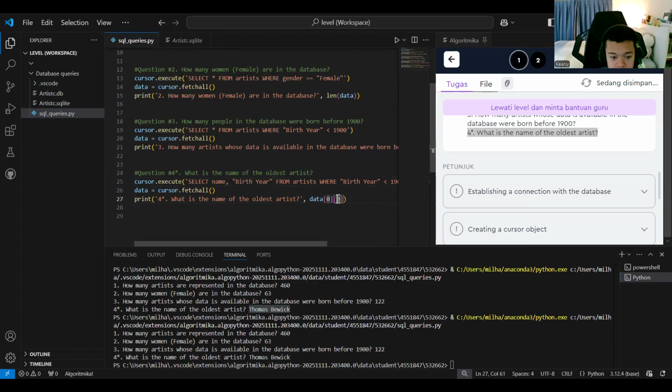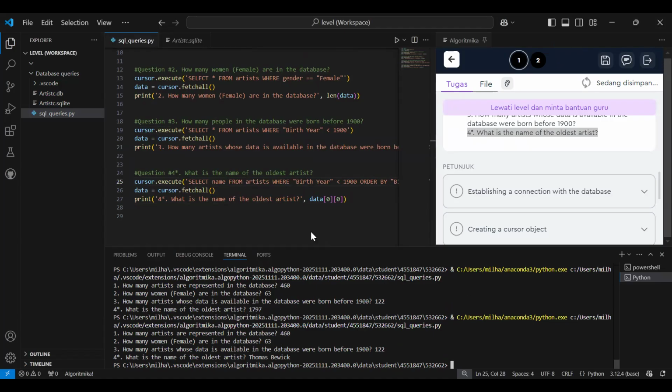Okay, Thomas Bewick. Can we use this one? Okay, it will show me like this. So basically, the birth date, oh, it just shows the tuples. Yeah. We only need to use the double list of this one. So that means we want to get the name only, which is Thomas Bewick, because the data is inside the, it's likely in the tuple.